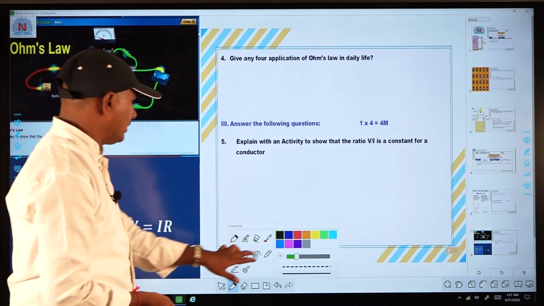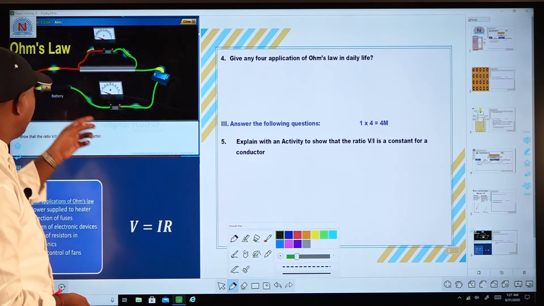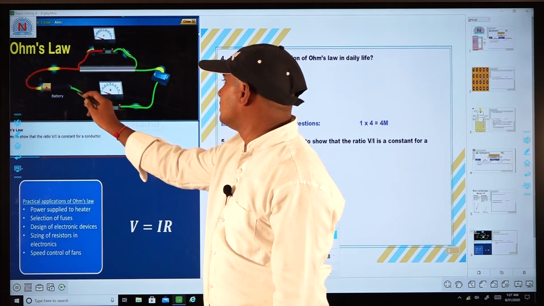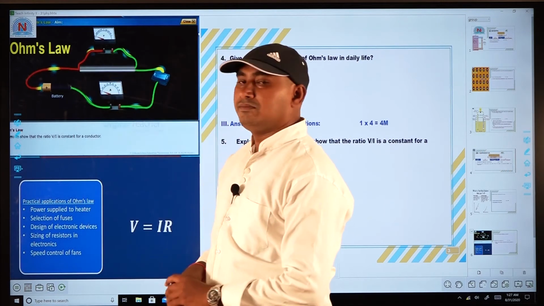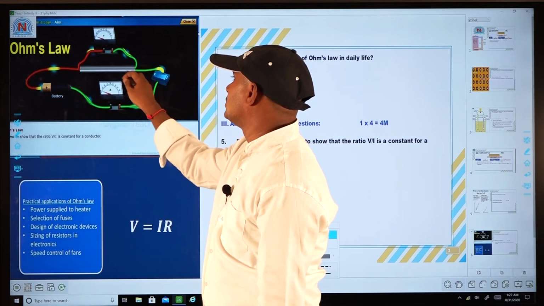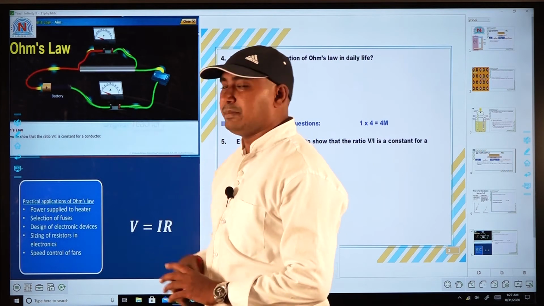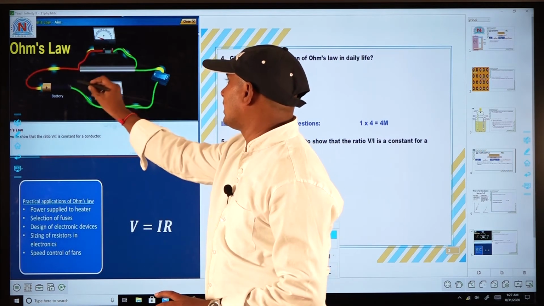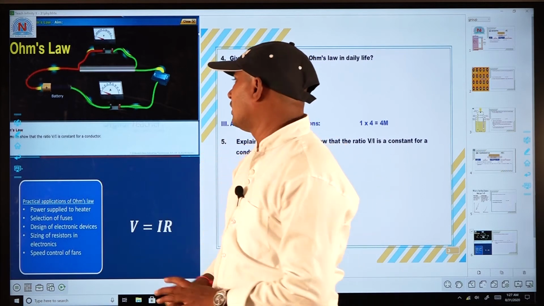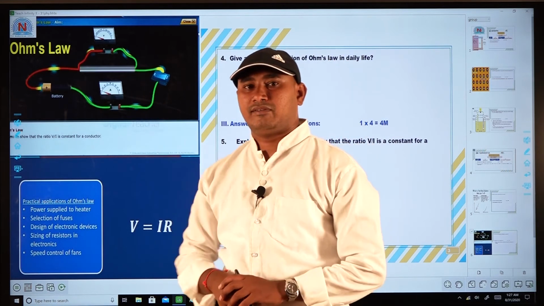Now, what is the procedure here? First you have to connect all the terminals like this. First connect the battery, from the battery connect the voltmeter, and from the voltmeter end connect the plug key. In the middle of these two ends you have to keep the iron spoke. After the plug key you have to connect the ammeter. So all of these are in series connection except the voltmeter. The voltmeter should be connected in parallel. After connection, we have to check ammeter and voltmeter values.